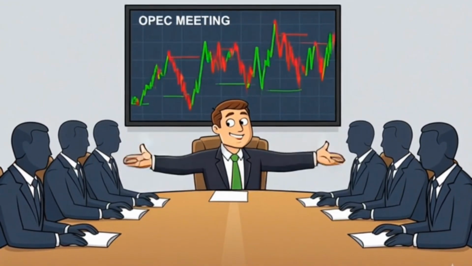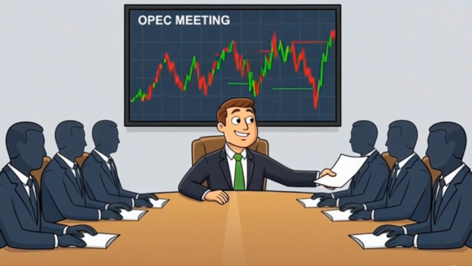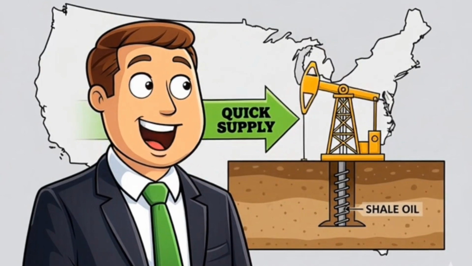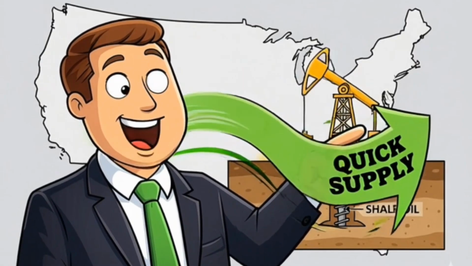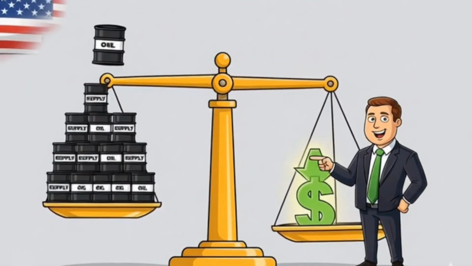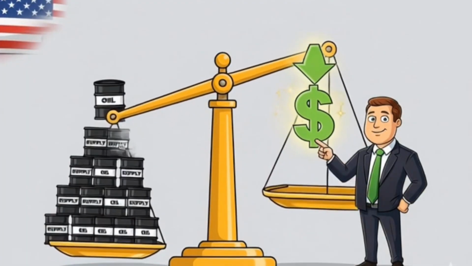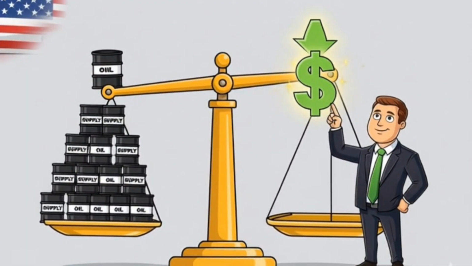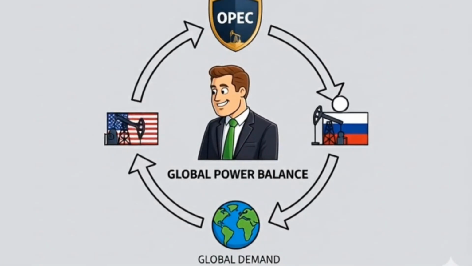The United States is also one of the largest oil producers in the world. Through shale oil production, the U.S. can increase supply quickly. When U.S. production rises, it can push prices down. So oil pricing is a global power balance between OPEC, the United States, Russia, and global demand.